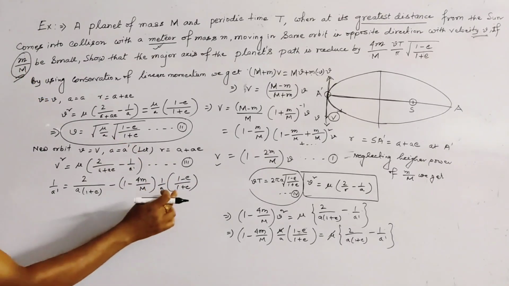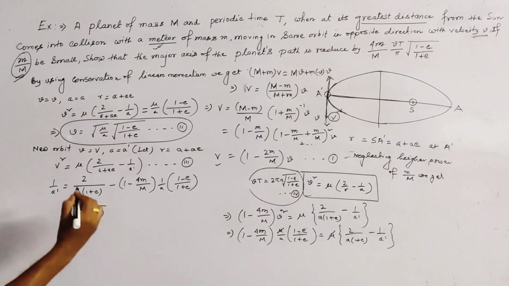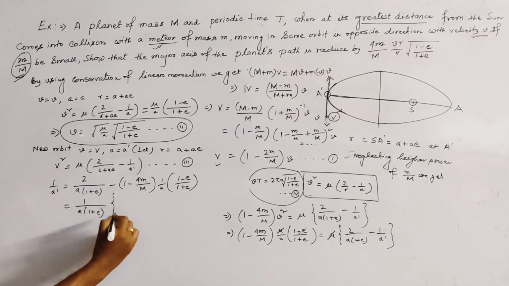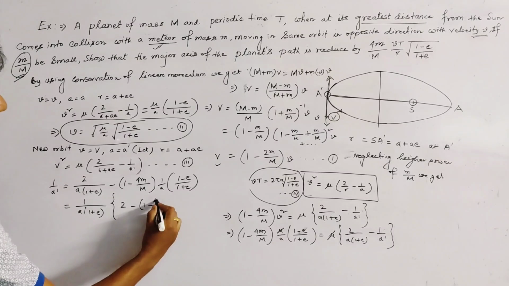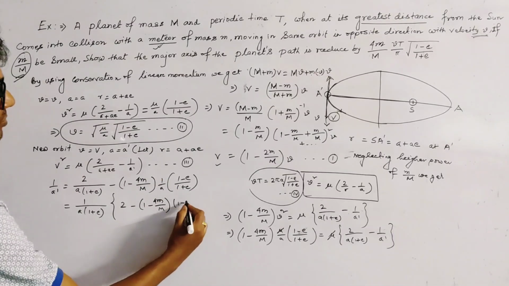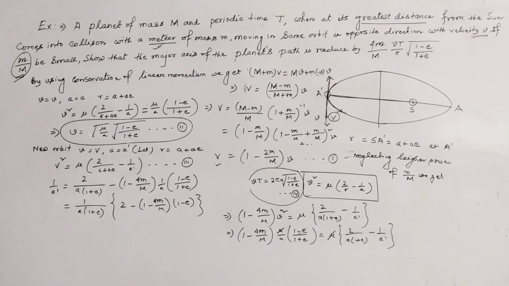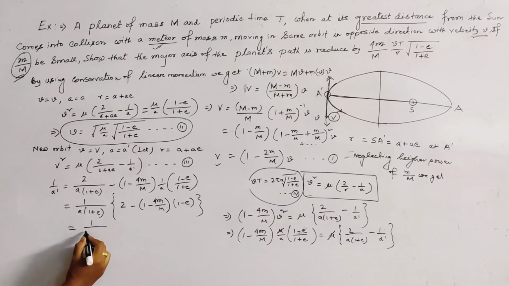So see, from this whole total expression, we could take 1 by a into 1 plus e common. What remains? What remains is 2 minus, this is 1 minus 4m by capital M into 1 minus e, right? And get the result as 1 by a into 1 plus e.